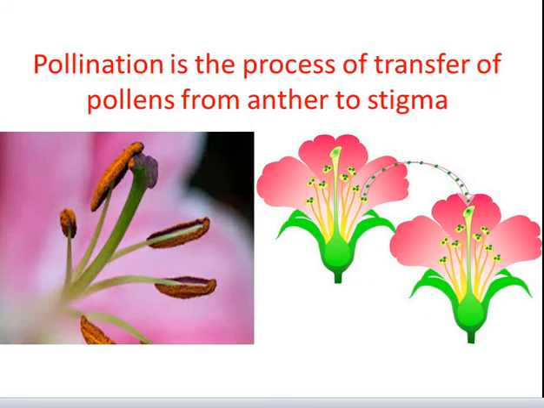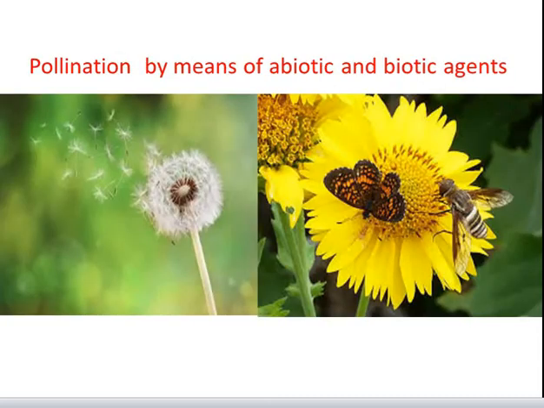The process of transfer of pollen from the anther to stigma of the flower is known as pollination, and the agents which help flowers to transfer these pollens from anther to stigma are called as pollinators. As the pollen grains are non-motile, they are usually carried from flower to flower by means of external agents. These external agents may be biotic or abiotic.